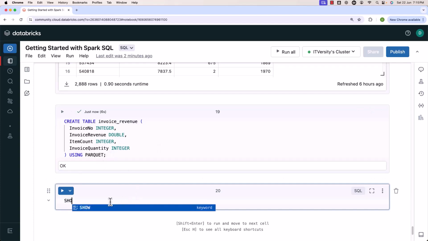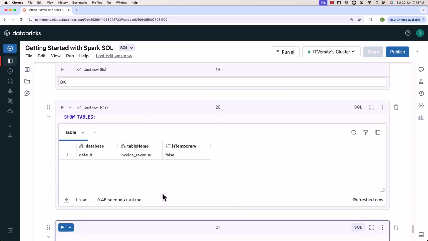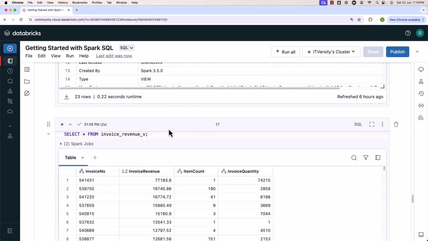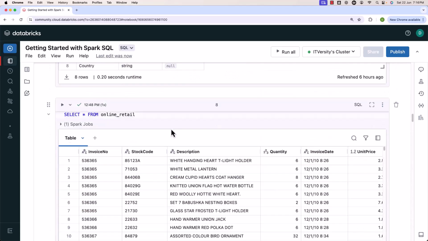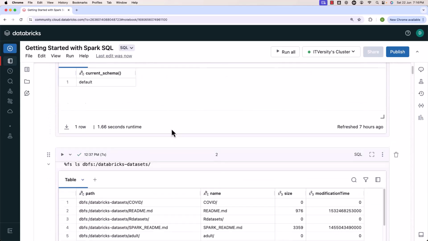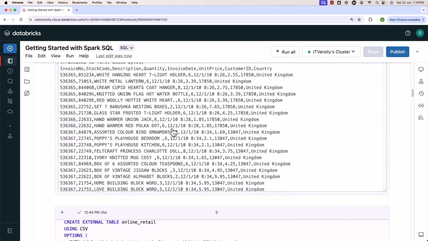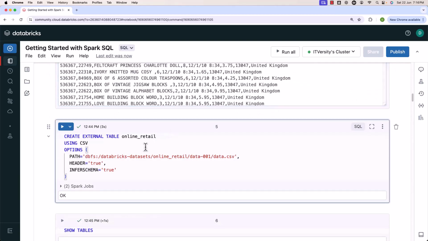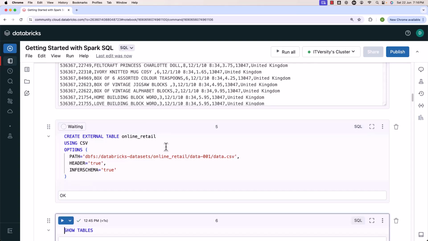Let's review whether the table is created or not by using the show tables command. On top of online retail, you should be able to see invoice revenue also. However, we are not seeing the online retail table because we are using community edition. I think the metastore is gone. To ensure the notebook works, first we need to make sure the external table is also created. Let me scroll up here and go to the create table statement. This is the create table statement with respect to online retail. Let me run this. You can see that it ran successfully.